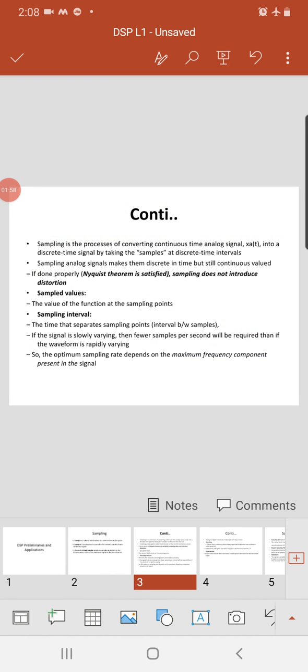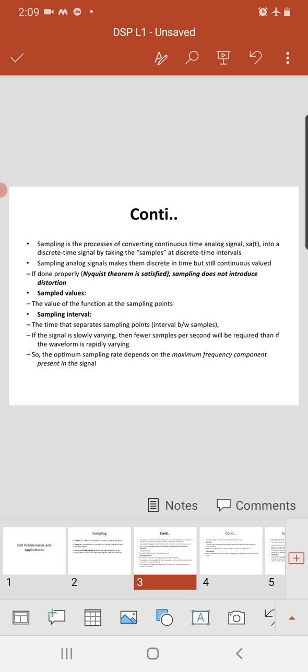So sampling means what? It is nothing but the process of converting the continuous time analog signal, suppose xa of t, into a discrete time signal by taking the samples at discrete time intervals. Sampling the analog signal makes it discrete in time but still continuous in value. Means the analog signal is converted into a discrete signal by using the sampling method, but these values are still continuous. If done properly, that is, if the Nyquist theorem is satisfied, sampling does not introduce distortion.